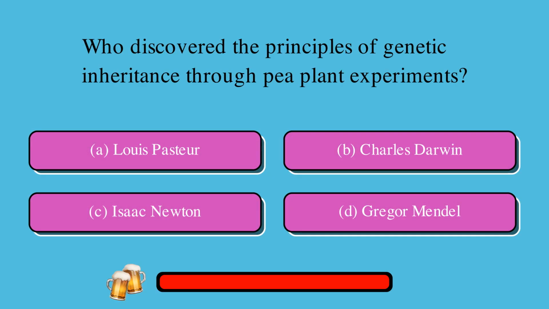Who discovered the principles of genetic inheritance through pea plant experiments? A. Louis Pasteur, or B. Charles Darwin, or C. Isaac Newton, or D. Gregor Mendel? The correct answer is D. Gregor Mendel.